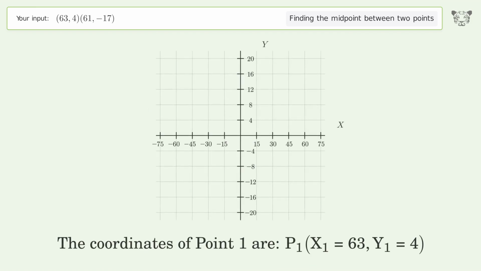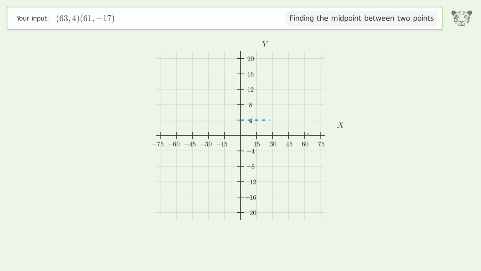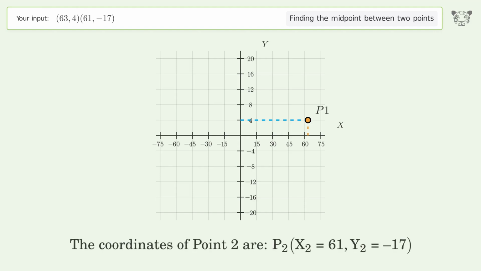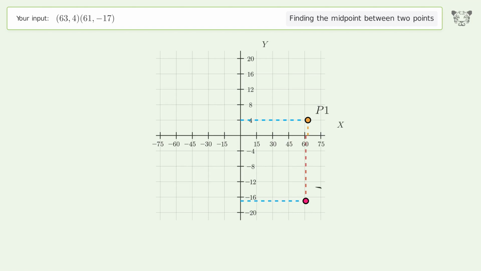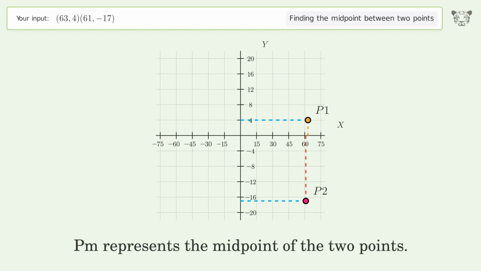The coordinates of point 1 are, x1 equals 63, y1 equals 4. The coordinates of point 2 are, x2 equals 61, y2 equals negative 17. PM represents the midpoint of the 2 points.